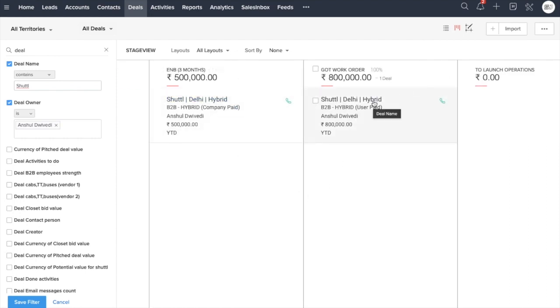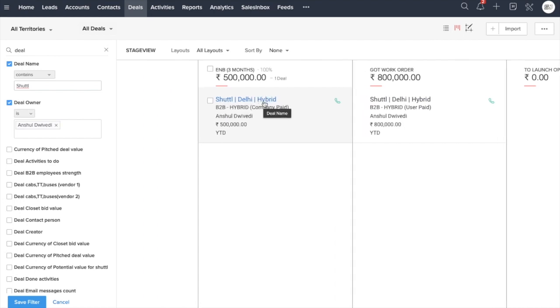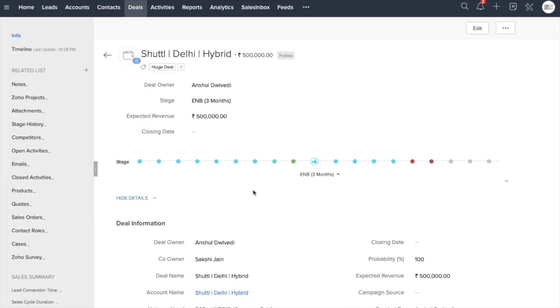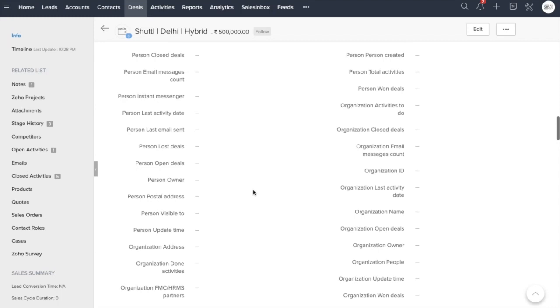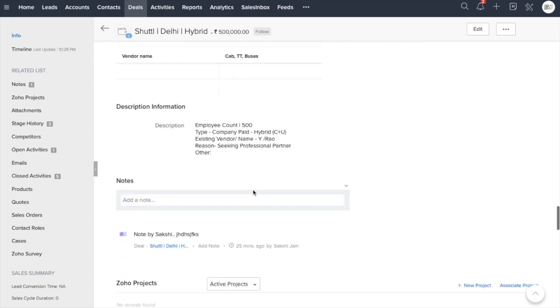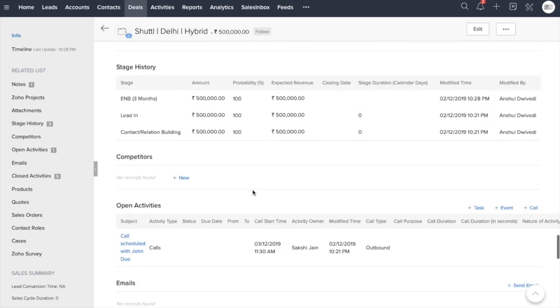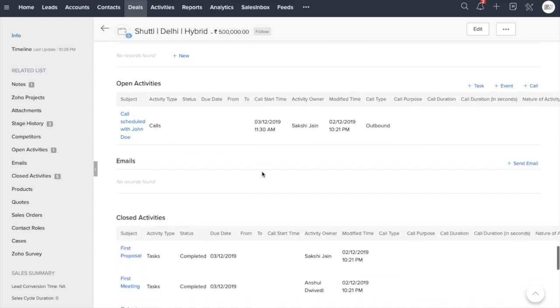One is into ENB stage, and one is into got work order stage. So this is the one which we are looking at, or which we have recently created. So now Sakshi will click on this deal, and she should be able to see all the information. Right? So she is able to see all the information in this deal.